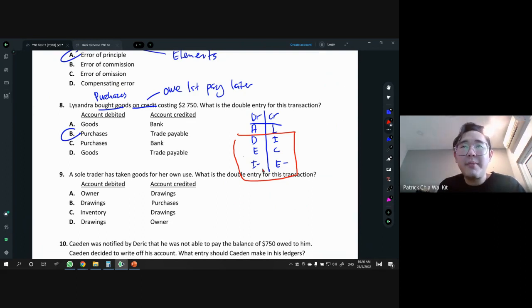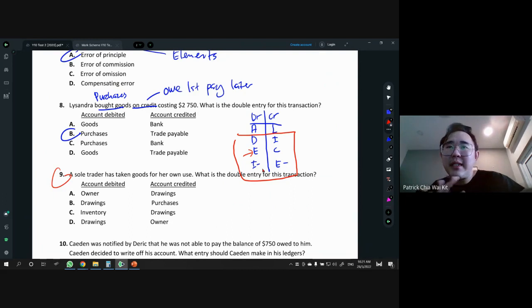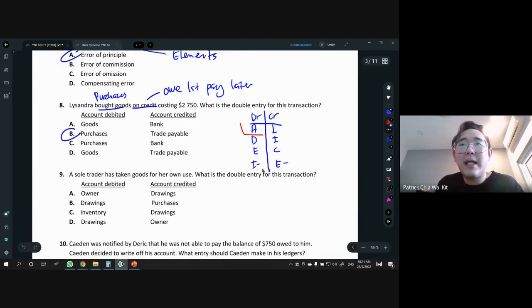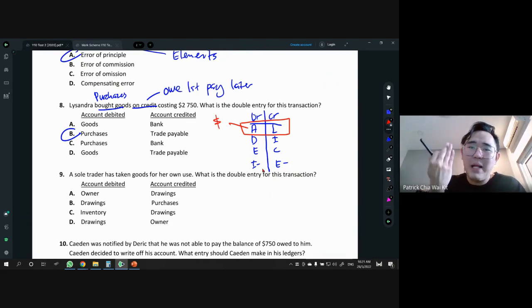Okay, but except for expenses here, there's one part which is question 9, which I will go through. The rest are always the same, the DR and the CR is fixed, except for the A and L. Except for A and L, asset and liability, they will change. Why do they change? Just imagine this asset. Asset is like money, right? Our money doesn't always plus, so it can also go down. Asset can go up, can go down.